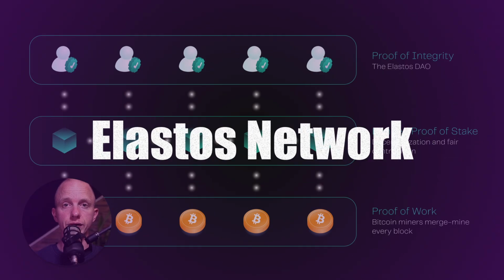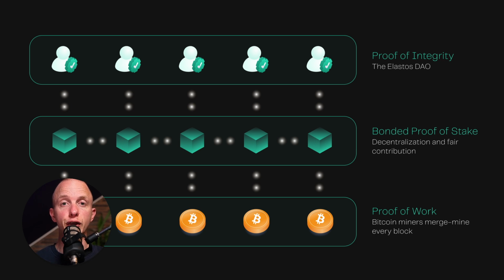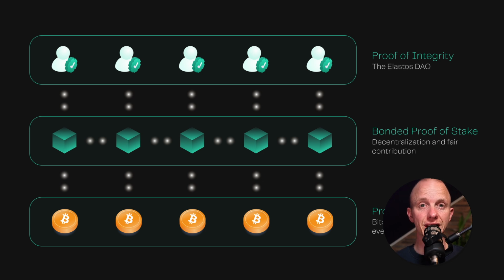First, a quick orientation. Think of the Elastos Network as a 3-story house. The basement is raw security. Bitcoin miners merge mine every block, so we inherit Bitcoin's hash power. The middle floor is decentralization and fair contribution, handled by bonded proof of stake, where validators and everyday stakers sign each block. The top floor, where today's story unfolds, is the DAO layer, sometimes called proof of integrity. And this is the room where ideas turn into proposals, proposals turn into on-chain votes, and successful votes release funding without a single company signing a check.